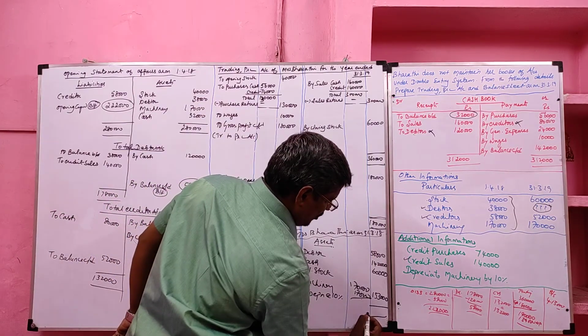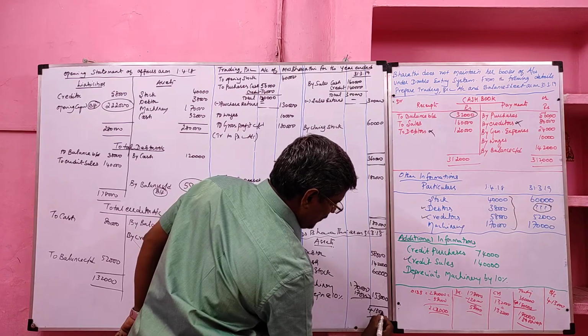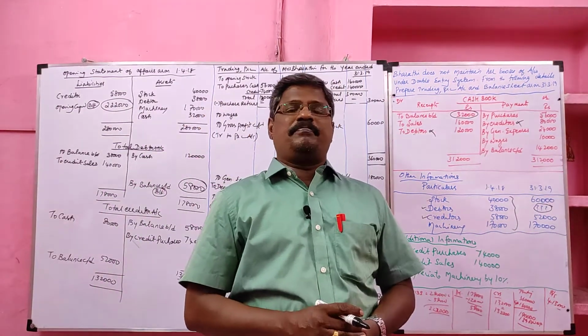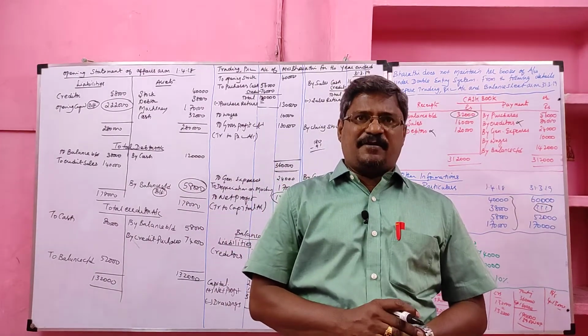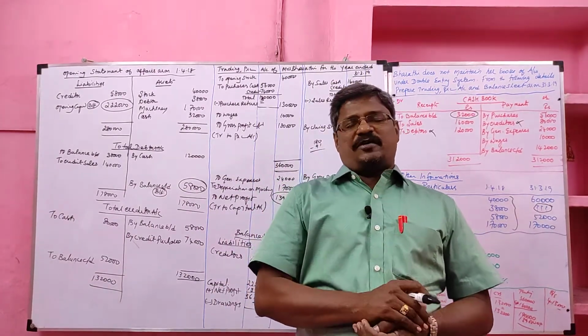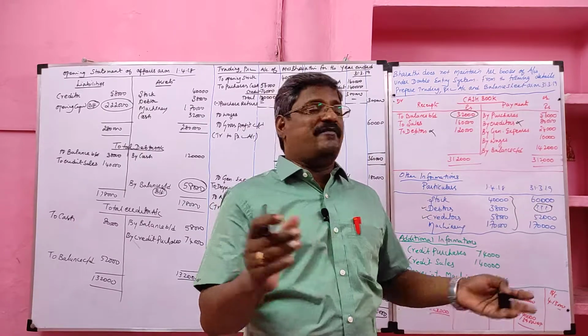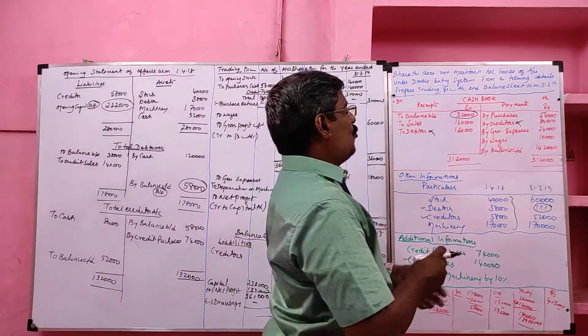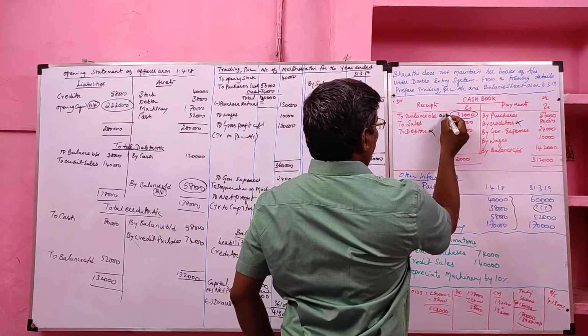Likewise, the total of the asset side is 4,13,000. Students, in this problem, along with the incomplete information, one cash book is also given. When a cash book is given, we should be very careful. Look at the cash book. To balance b/d, this is called opening cash.